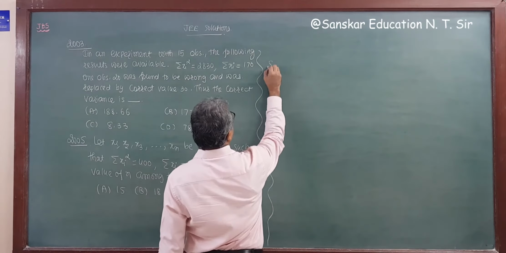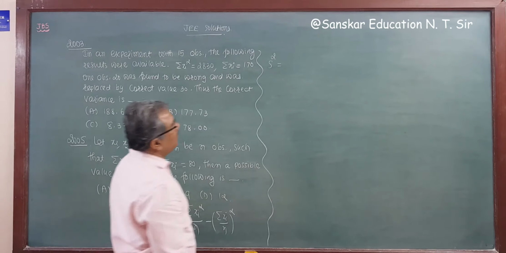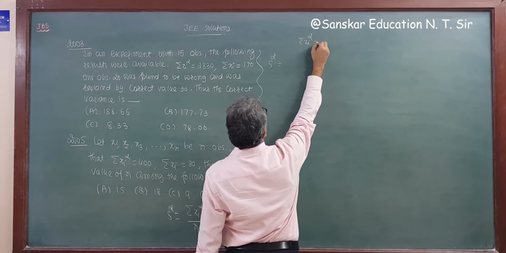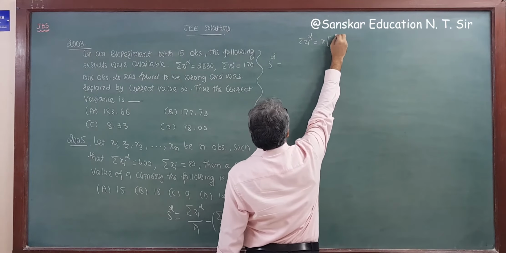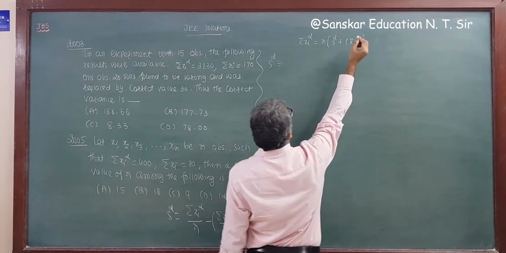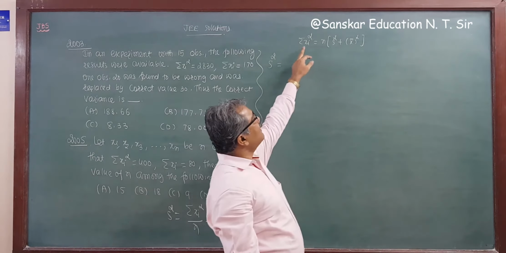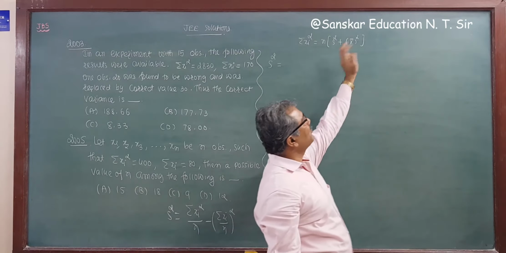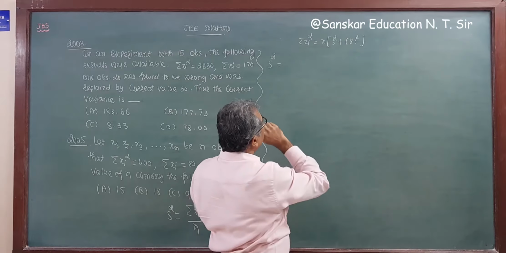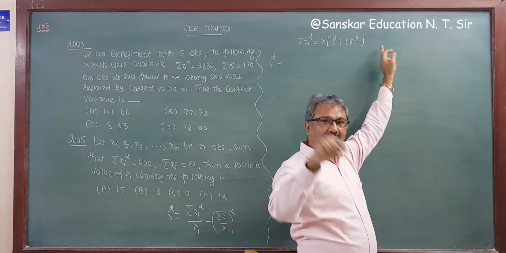For sigma xi square you know the formula: sigma xi square is equal to n into variance plus mean whole square. For the correct sigma xi square, we have to subtract the wrong observation and add the correct observation.